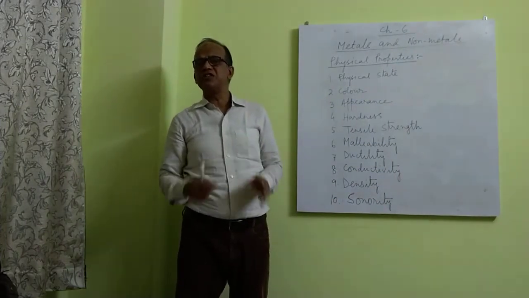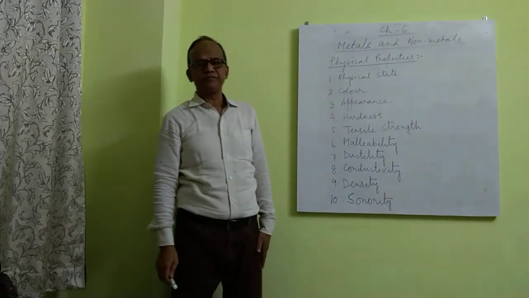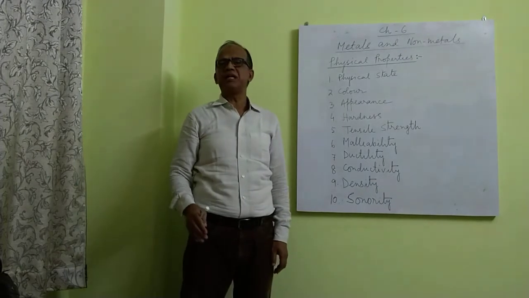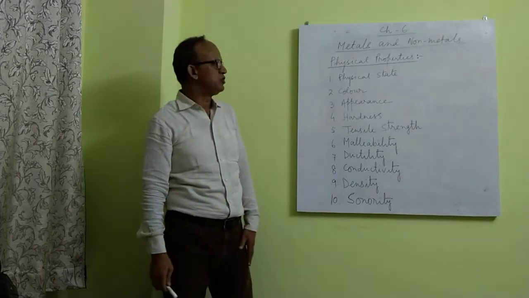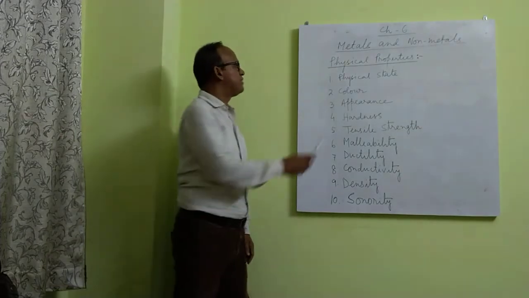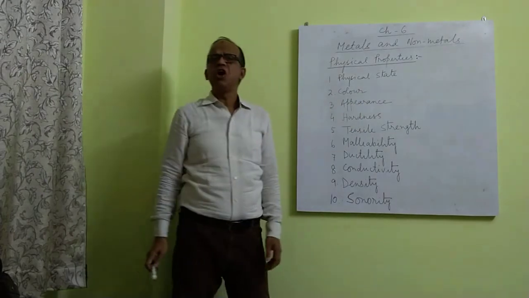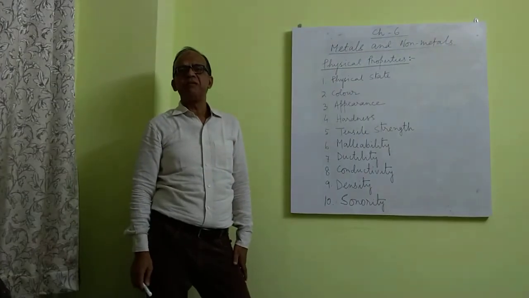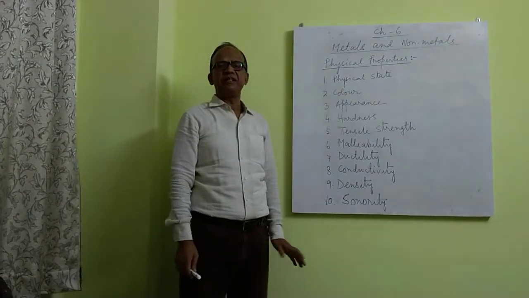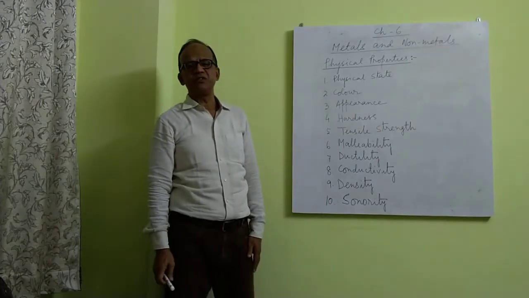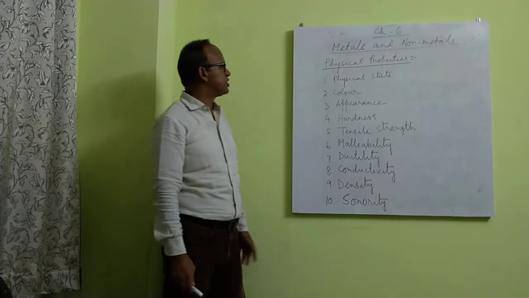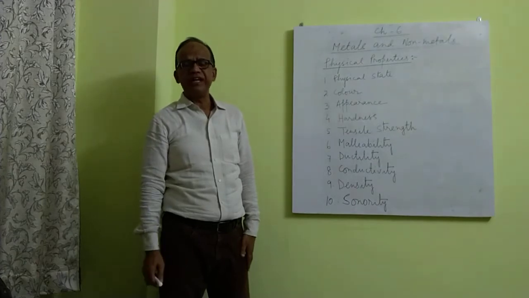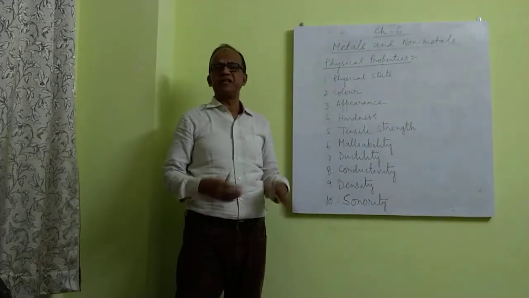All metals occur in solid state except mercury, which is liquid at normal temperature and pressure. Apart from mercury, there is another metal called gallium, which is liquid at normal temperature. Second property is color. All metals are silvery gray in color, except a few, like gold is golden yellow, copper is reddish brown. Other than these, all are silvery gray. And non-metals occur in different colors.